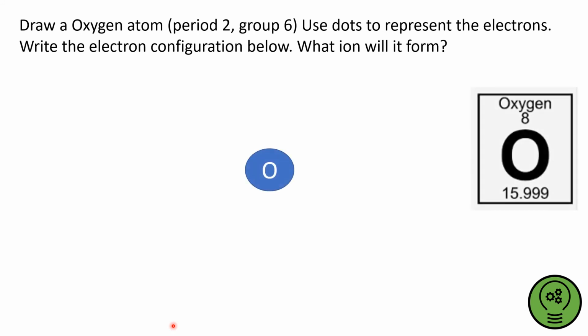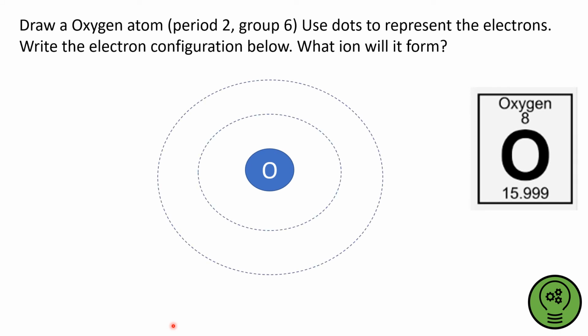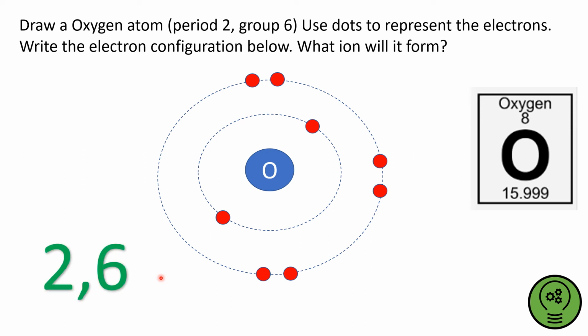Okay, so oxygen, again, period 2, so 2 energy levels. It's got 8 electrons in total, it's group 6, so the first energy level is full up, and the second energy level has 6 electrons, it's group 6. Okay, that's fine. Electron configuration is going to be 2, 6. And it's going to gain 2 more electrons, isn't it, to make it stable? So that's going to be O -2.